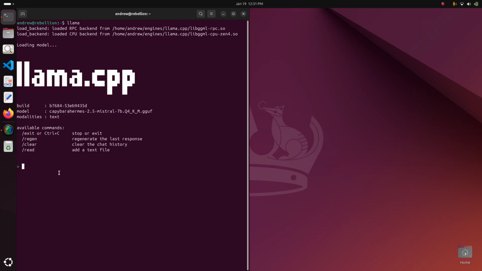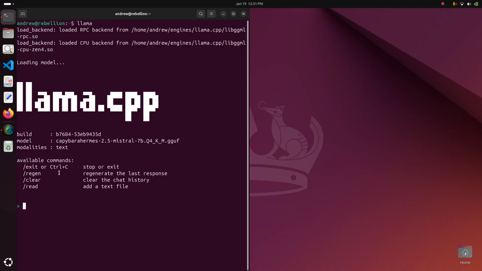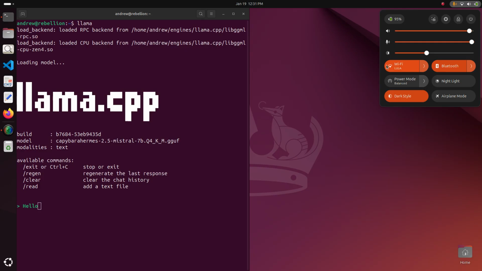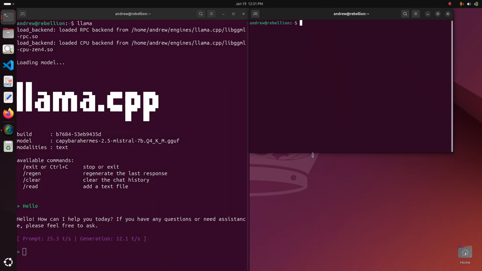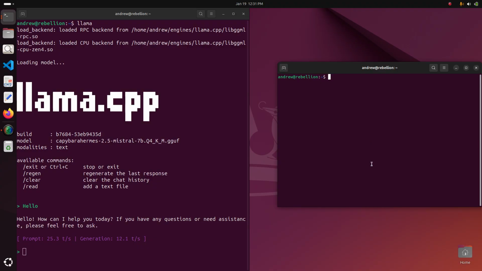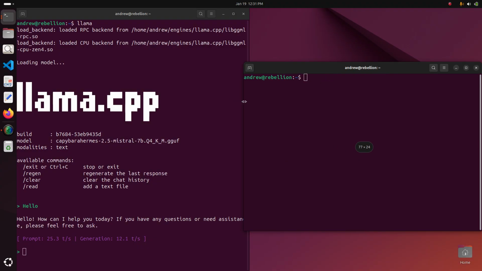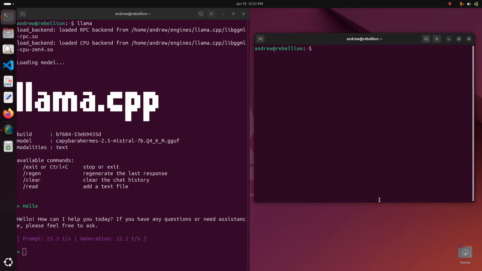So what I'm going to do here is I'm going to make it larger first, and I'm going to just type hello. And actually, I'm going to turn on my Wi-Fi now. Okay. I'm going to turn off my Wi-Fi, and I'm going to type hello. So if you can see, this is all running in my local computer. There is no Wi-Fi, no server access here. Everything is your computer alone. Yeah, so this is one of the reasons this system exists, and I'm making this video.